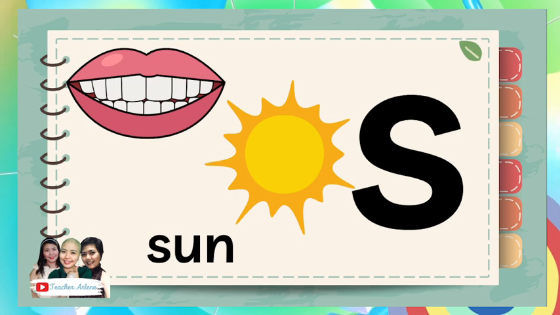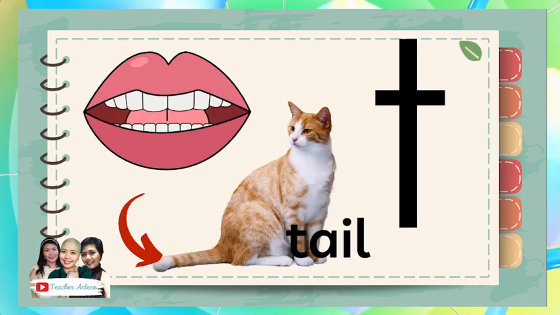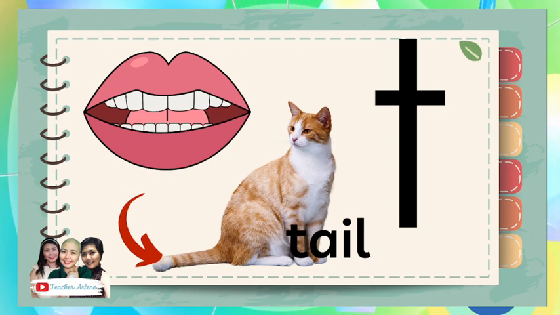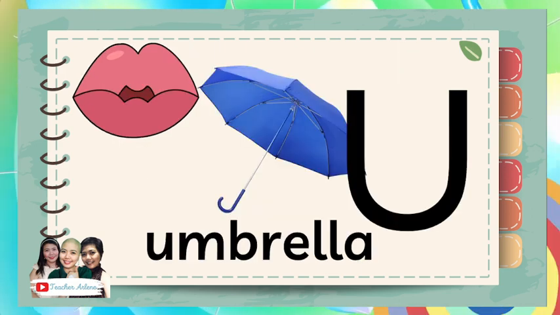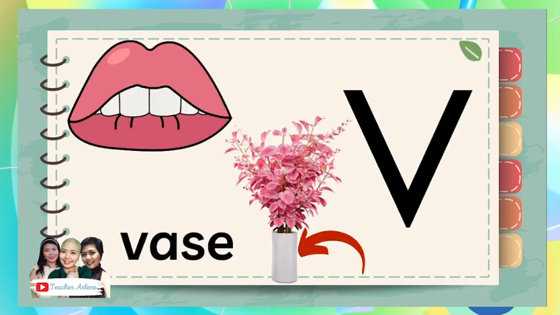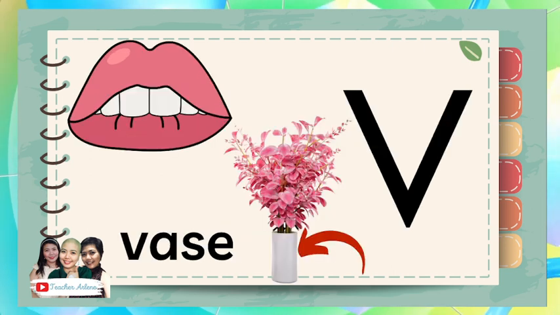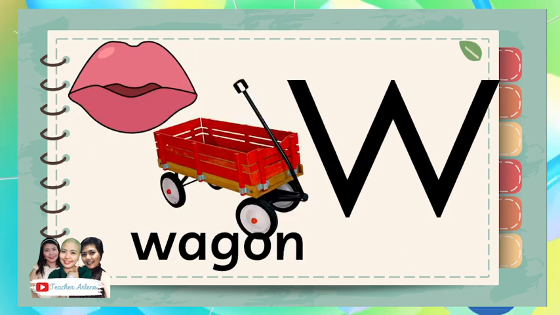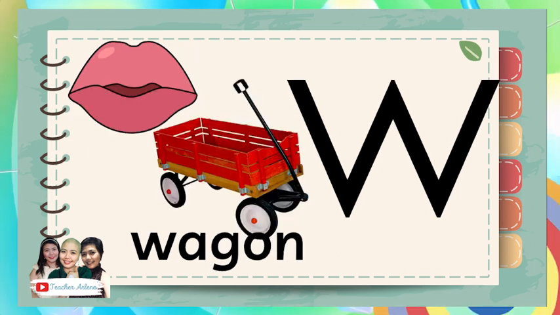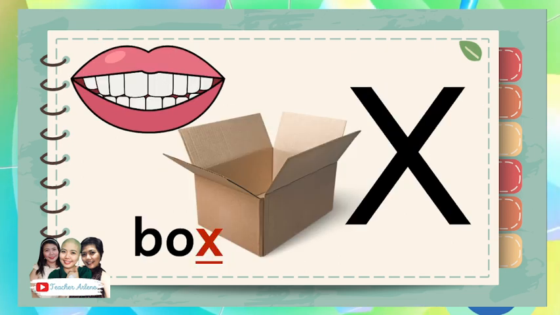Rail. S is for sun. Sun. T is for tail. Tail. U is for umbrella. Umbrella. V is for vase. Vase. W is for wagon. Wagon. X is for bags.